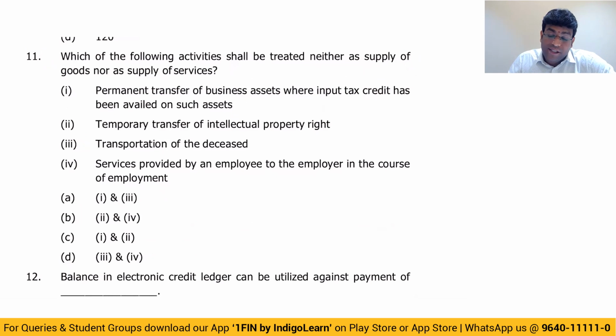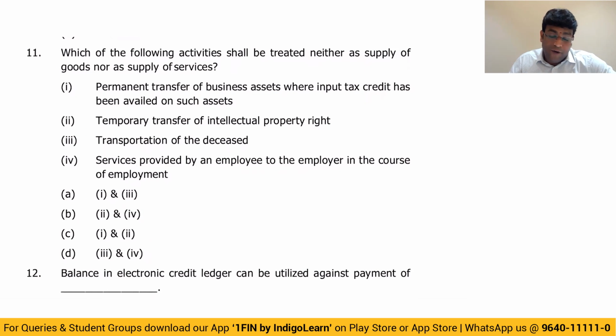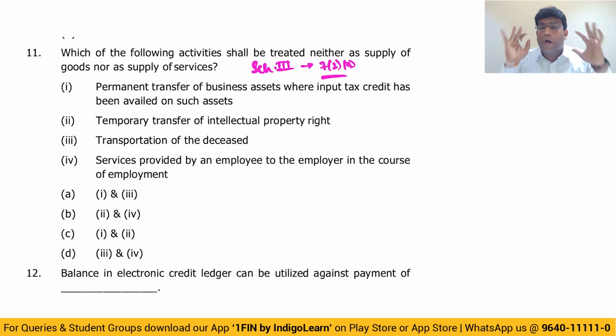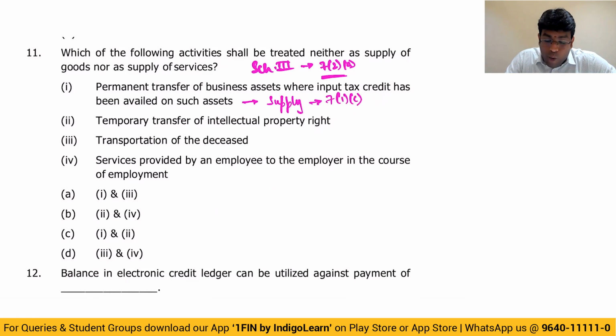Which of the following activities shall be neither treated as supply of goods nor treated as supply of service? We have Schedule 3, read with section 72A, which talks about transactions which are neither regarded as supply of goods nor supply of service. If it is neither, that means GST will not apply. First bit: permanent transfer of business asset where ITC has been availed on such asset. This is definitely a supply, as given by section 7(1)(c).